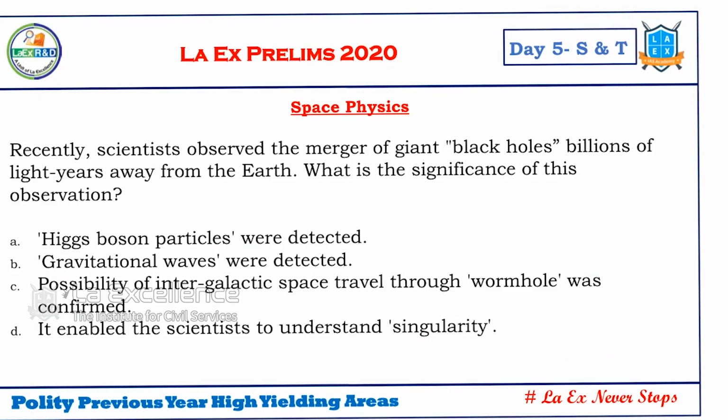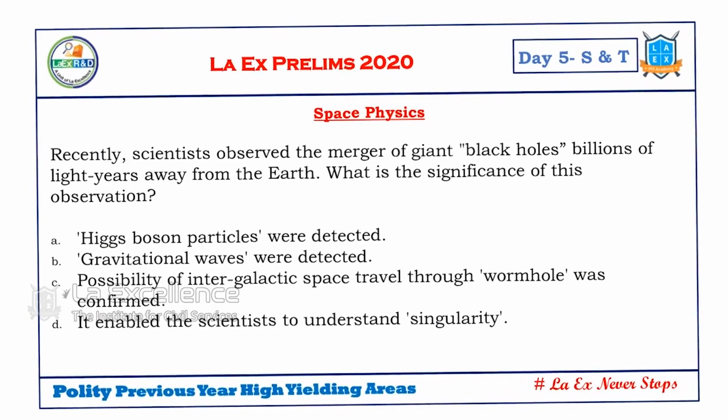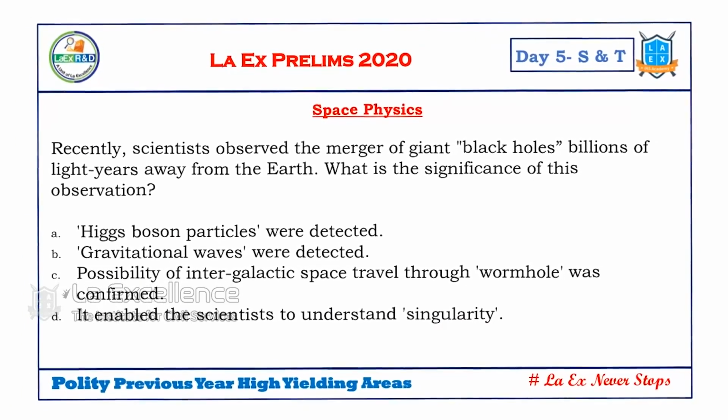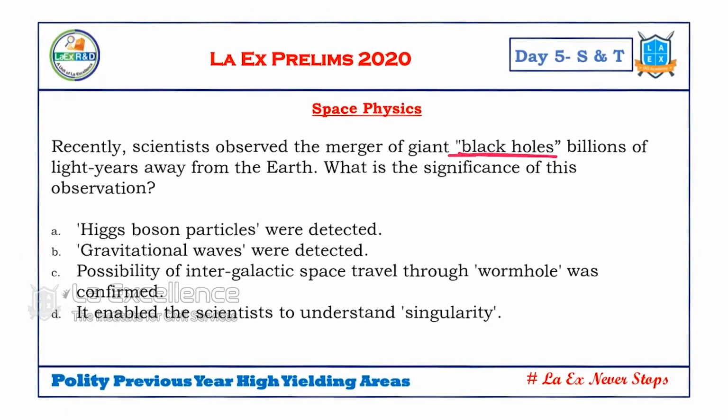Next, space physics. This space physics can be categorized as fundamental physics. Here, black holes. Recently, scientists observed merger of giant black holes billions of light years away from the Earth. What is the significance of this observation? Do you know when this was asked? This was asked when gravitational waves were detected. So, obviously, the answer is B.